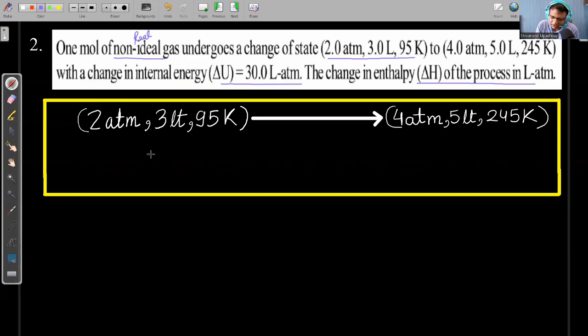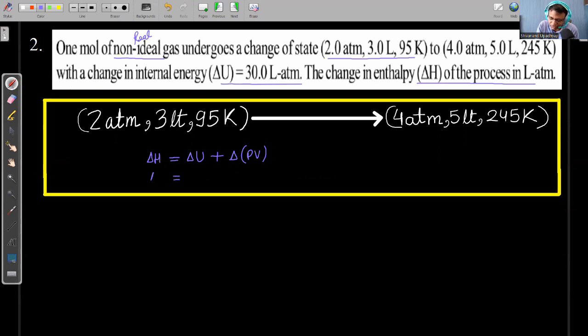So I can write the relation for change in enthalpy is equal to change in internal energy plus change in pressure volume energy. And here I cannot put that is equal to nR delta T because they have mentioned the temperature also and 1 mole of real gas is there, but I cannot use nR delta T because that is valid when the gas is ideal. So be careful about that. Some of the students can make the mistake because temperature is given, moles are given.